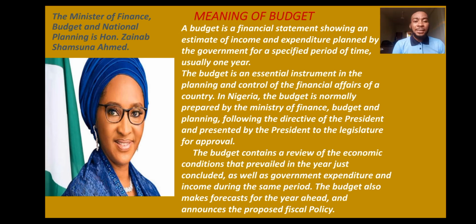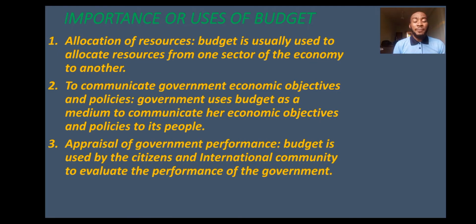So now, having said this, we're going to consider the types of budget. No, before types of budget, please, let's consider the importance of budget, or uses of budget. And after this, we'll talk about types of budget. Number one: allocation of resources. Budget is usually used to allocate resources from one sector of the economy to another.